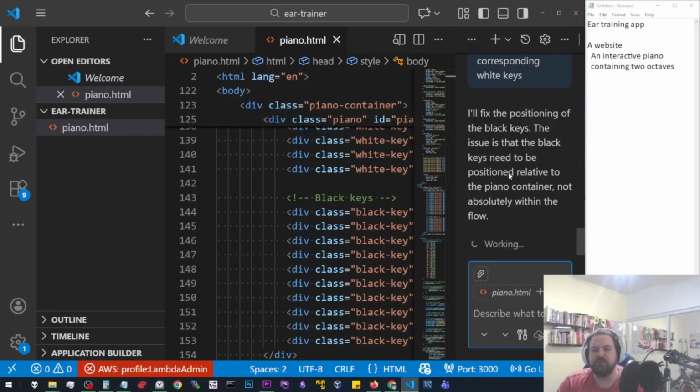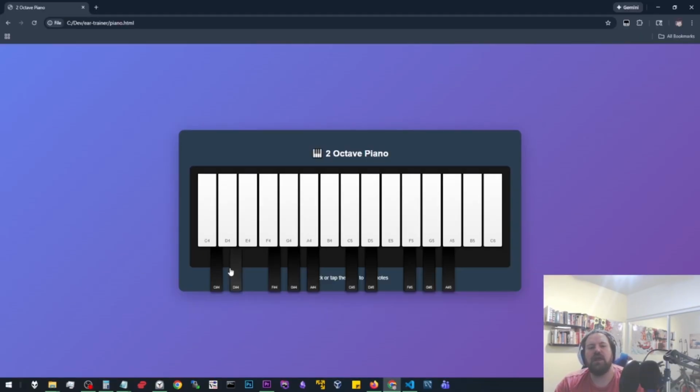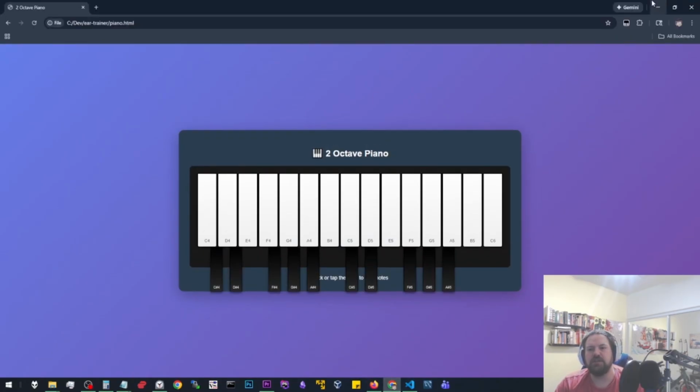Sounds like a basic CSS problem. I'd rather have a robot work on that for me. That's for sure. Nothing I hate more than CSS. It's so funny. Okay, now the keys are almost in the right position, but look, they're definitely not in the right position here. They're above C and D. They need to be more to the right. Let's try, I don't know, just in case Firefox would get it right, but it doesn't. Okay, so we still have an issue here, right?